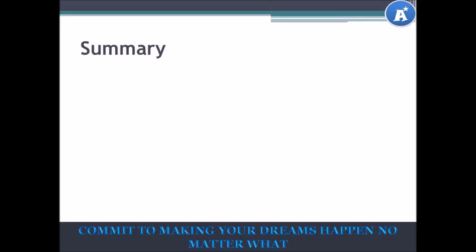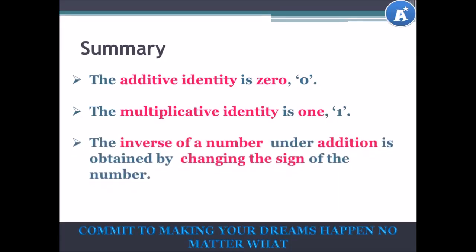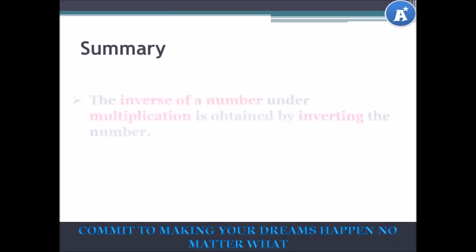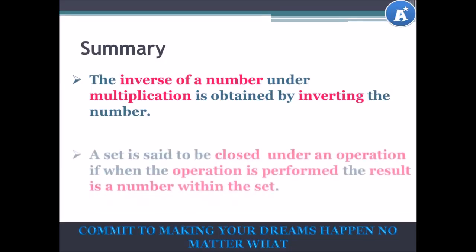We've reached the summary. The additive identity is 0. The multiplicative identity is 1. The inverse of a number under addition is obtained by simply changing the sign of the number. The inverse of a number under multiplication is obtained by inverting the number.